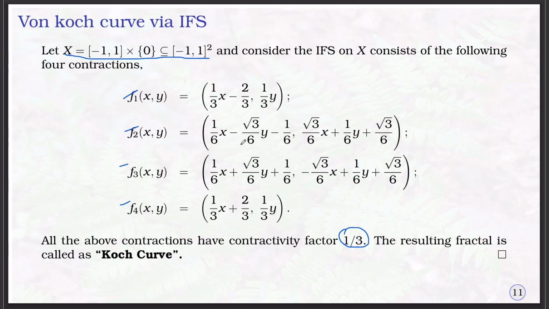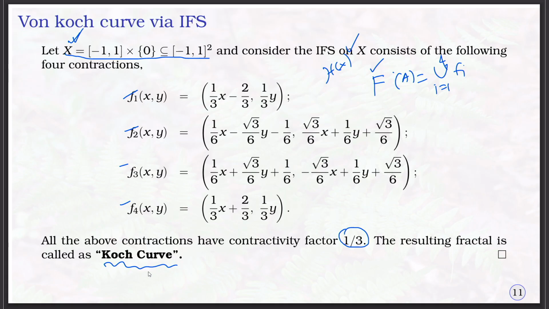Then if we define the mapping F of any set A from this X as the union of Fi for i equal to 1 to 4, this has a fixed point in H of X, and that fixed point is nothing but the Koch curve. So, similar to the Cantor set process, one can construct the Koch curve by using this iterated function theorem.